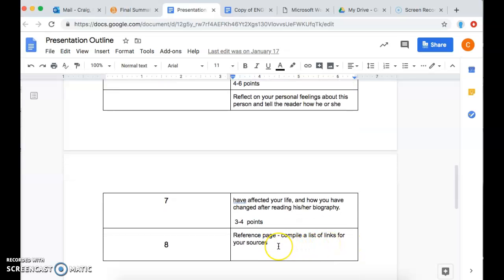And at the very end, you're going to have a reference page that lists the website links of where you found your information, okay?